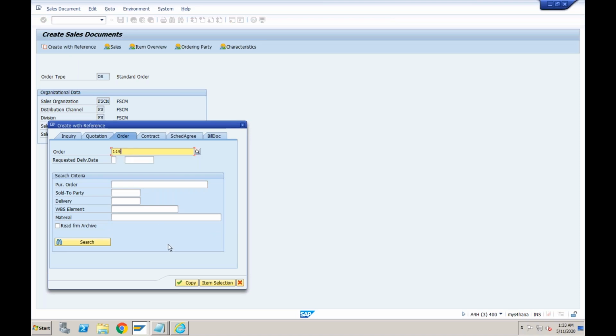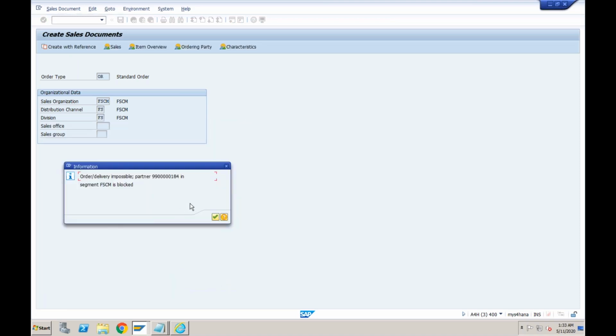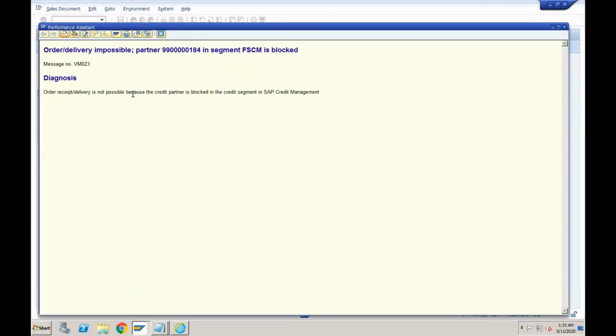So if I again copy this 149, you can see order delivery impossible. Partner in segment FSCM is blocked. If you click on the question mark, it will clearly tell you that order receipt is not possible because the credit partner is blocked in the credit segment in SAP Credit Management.